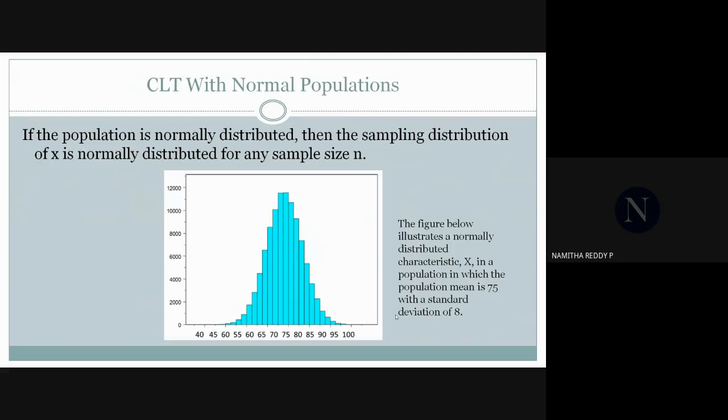Central limit theorem with normal populations. If the population is normally distributed, then the sampling distribution of x bar is normally distributed for any sample size n. Here is the graph which illustrates a normally distributed characteristic x in a population in which the population mean is 75 with a standard deviation of 8.